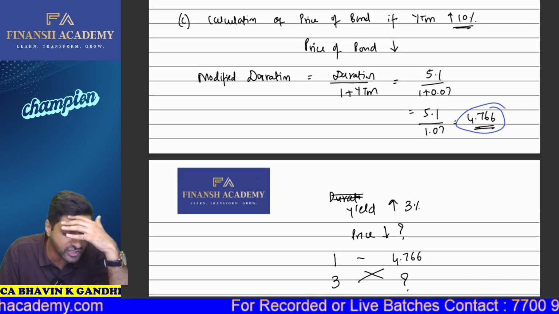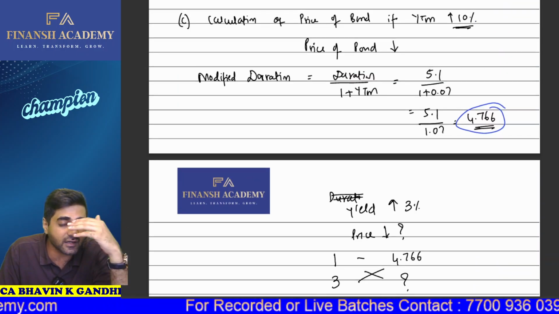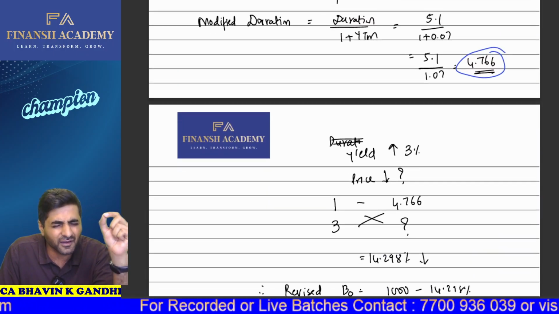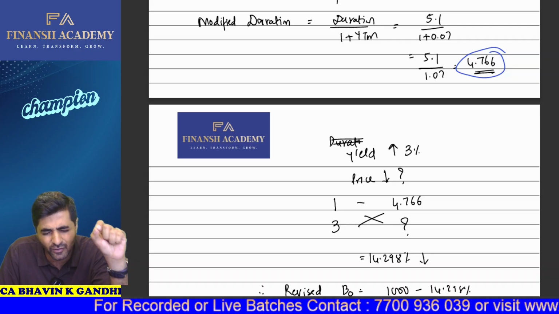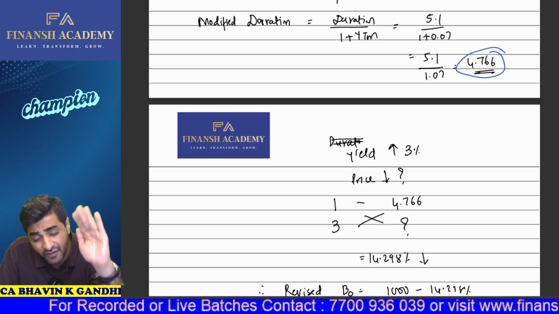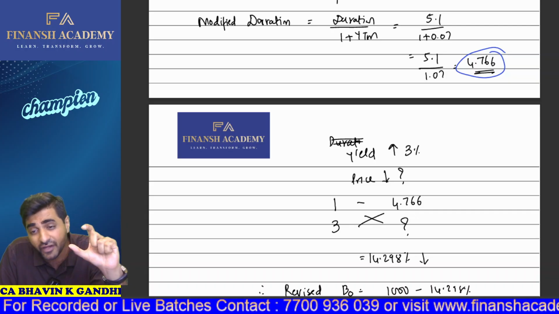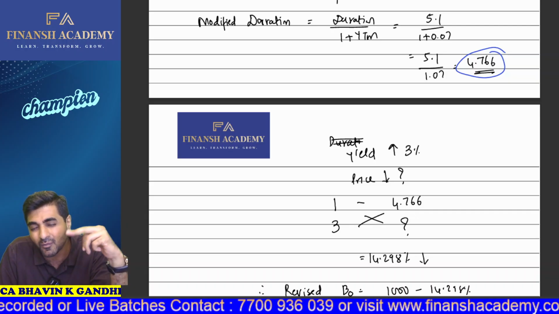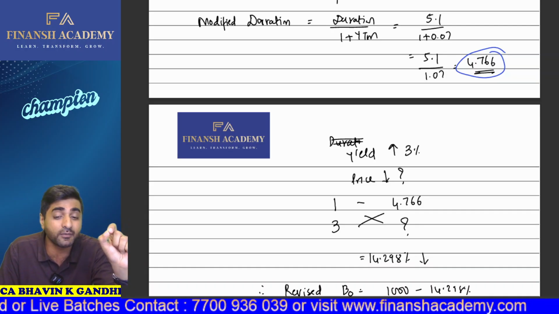So that's how you calculate your revised duration, your bond's duration. First you have to calculate that, then based on that we calculate the modified duration, and once we have got the modified duration, then we need to check by how much percentage the bond price is going to be affected.